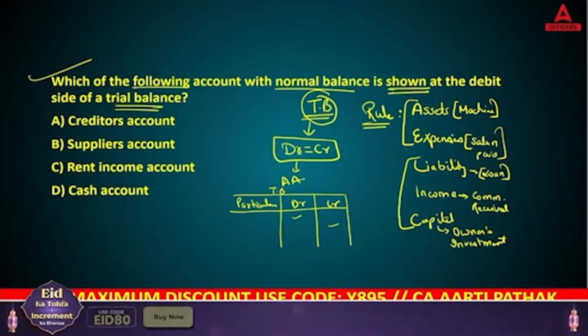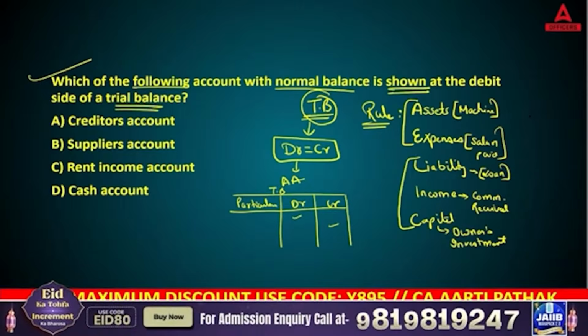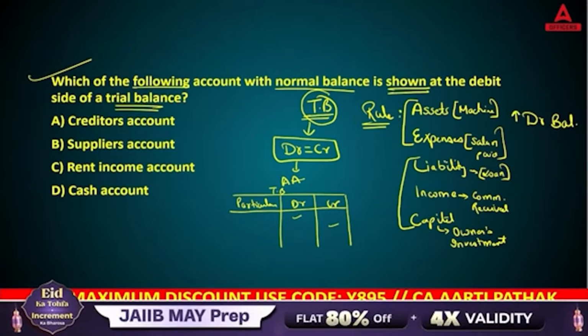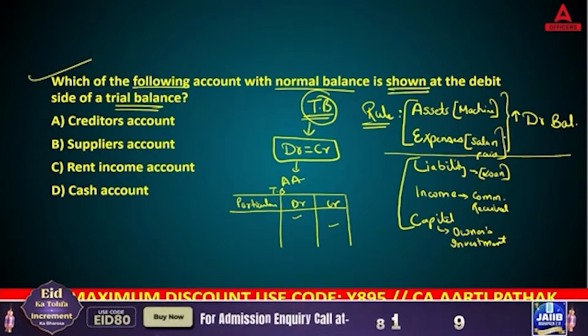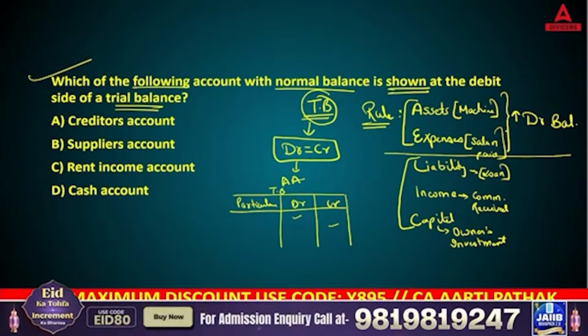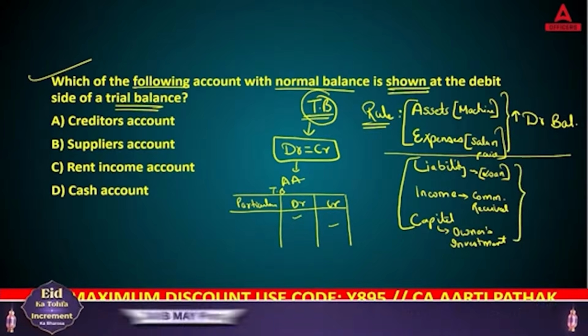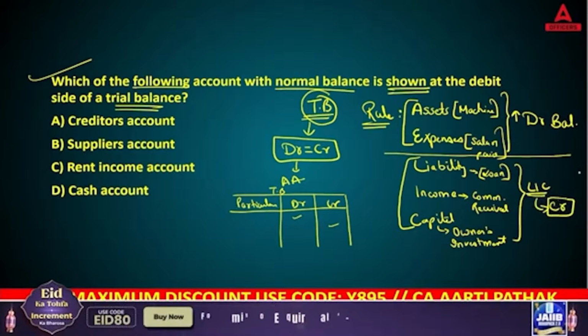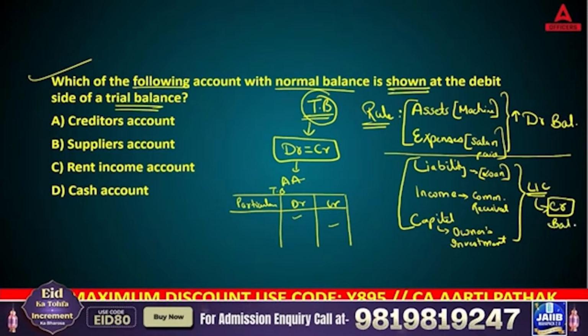Generally, assets and expenses, AE, have a debit balance. Which type of balance? Debit balance. Or if you want to increase the AE balance, you will be using the debit side. This is one rule. You need to follow the same rule for these two, that is assets and expenses. Now if you see the next side, that is LIC, generally their balance is going to show a credit balance. Generally they will show credit balance.